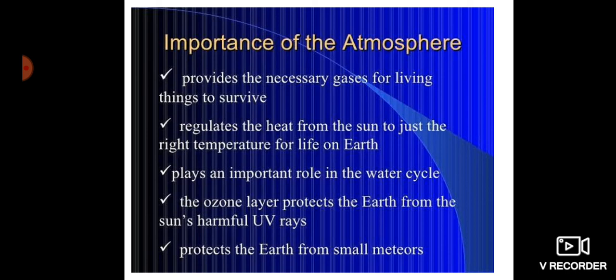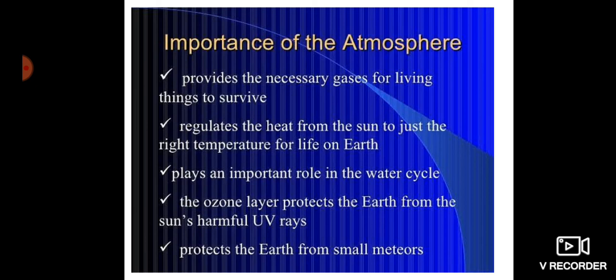Then the second thing, it regulates the heat from the sun to just the right temperature for life on the earth. Because just now in the previous slide we have seen that there are so many layers of the earth. So when the ultraviolet rays of the sun reach the ground level of the earth, by then they will have cooled down a little, so they will not harm us. So we can say that the layers of the atmosphere save us from the ultraviolet rays of the sun.